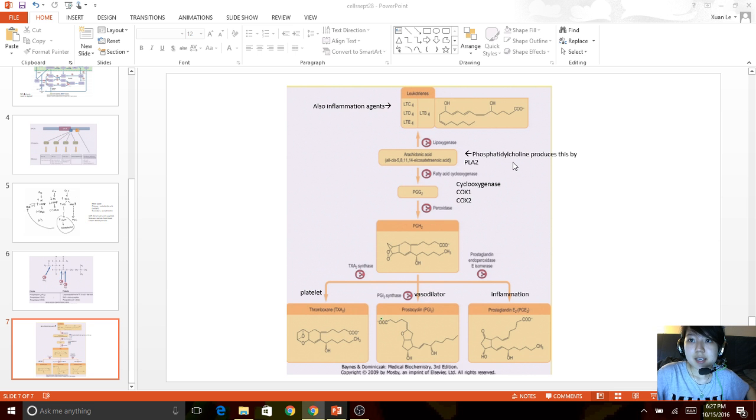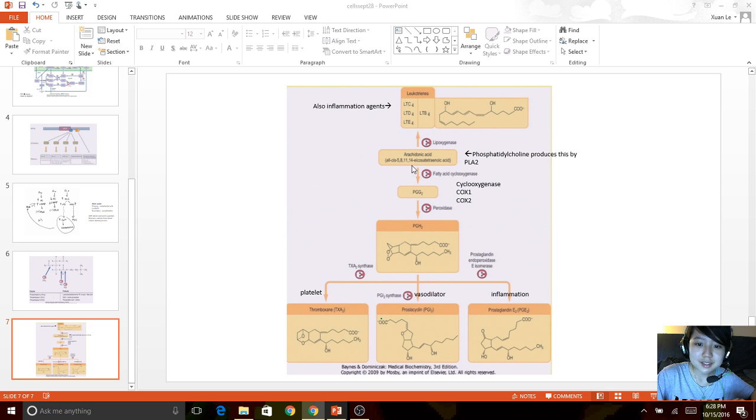Phosphatidylcholine is going to produce arachidonic acid by the action of PLA2. And here you can see the arachidonic acid. And arachidonic acid is then going to become inflammatory. So inflammation is a good thing because it kills the foreign invaders in the body, like bacteria. When a certain area swells, it's because blood is rushing to that particular area, so red and white blood cells are all coming together to fight off foreign invaders.